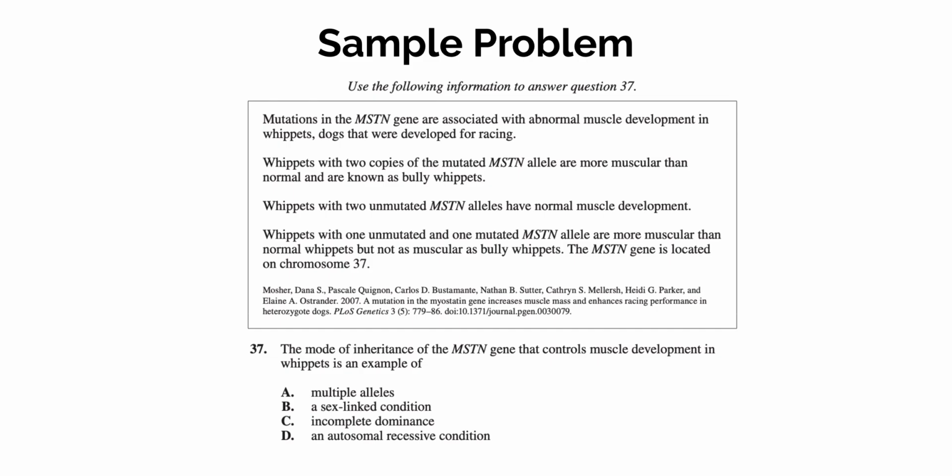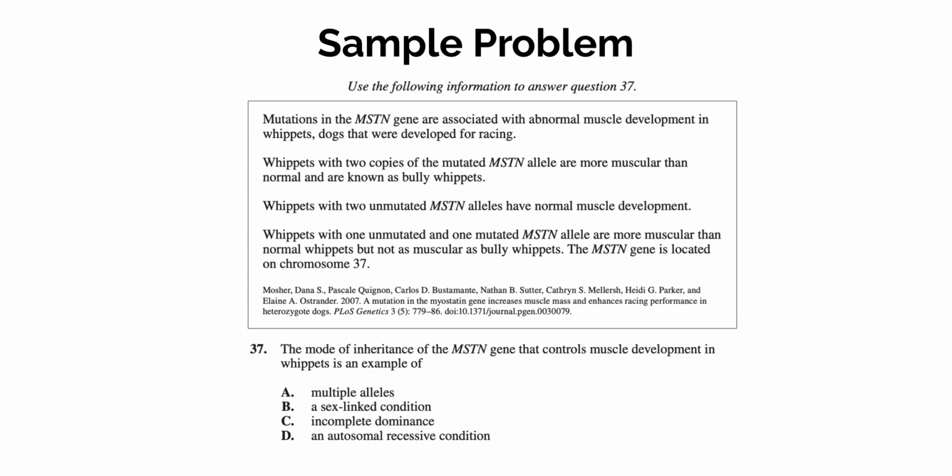So the key here is that the heterozygote in the whippets, the ones that have the single mutated and the single unmutated allele, are more muscular than normal, but not as muscular as those who have both mutant alleles. That would be an example of incomplete dominance, because you have blending of the 2 phenotypes together. They are more muscular, but not quite as muscular as the homozygotes. We know that it can't be multiple alleles because we're only given 1 allele to talk about here.